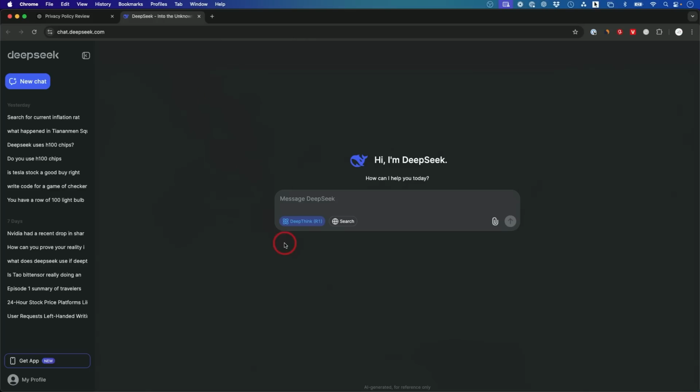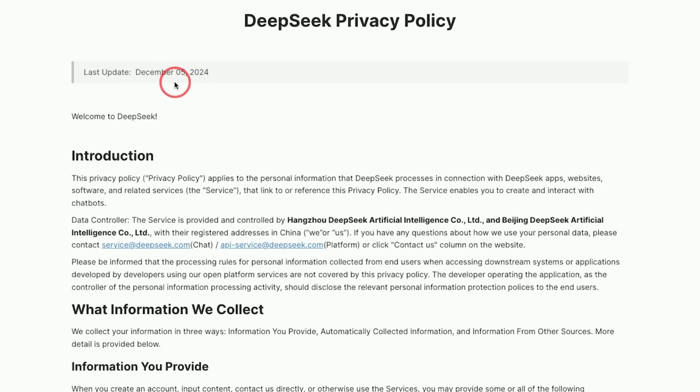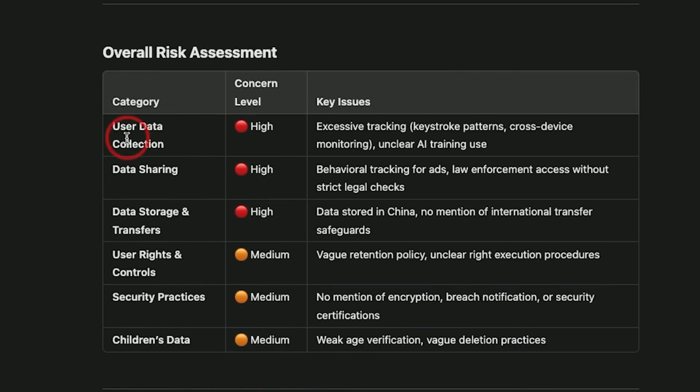If you use the DeepSeek website, I think it's important that you understand their privacy policy and their terms of use, because there are at least 3 very alarming things that I found in there when I was going through those documents. And I wanted to share this in this video because I'm making another video that I'm posting right after this one where I compared DeepSeek R1 versus ChatGPT's O1 model.